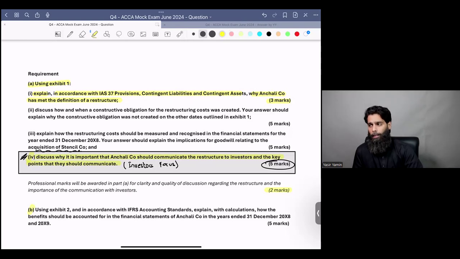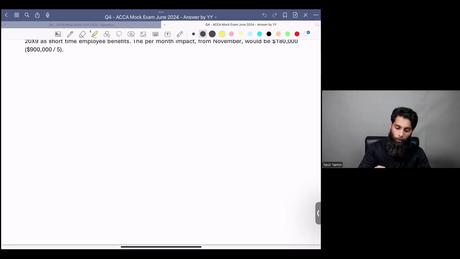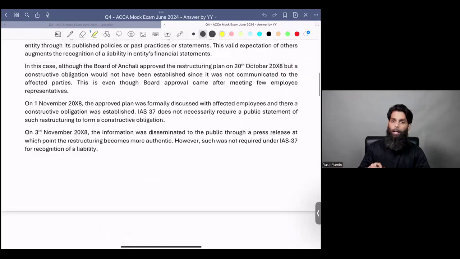Can we answer this part? The examiner is asking you, why do you think this is a restructuring? Can we answer this part now, based on the explanation that I've provided and the discussions that we have had up till now? Can we achieve these 3 marks? Most definitely. I've even written an answer for you guys, and I'll be providing you this answer myself.